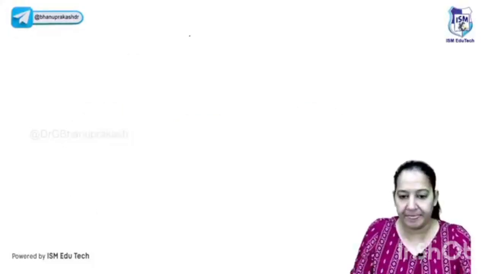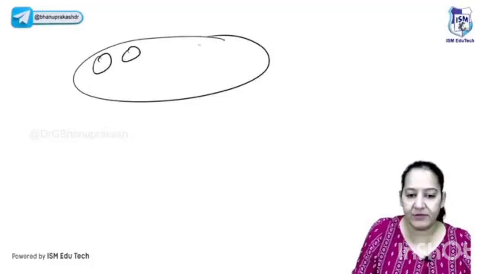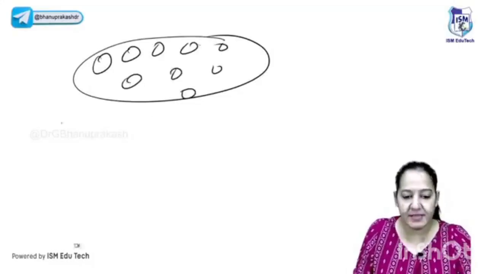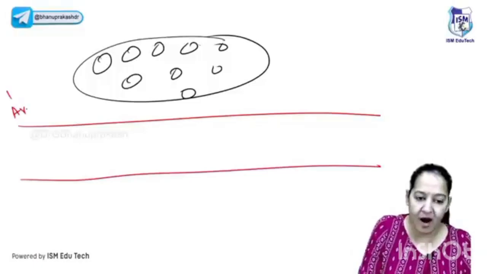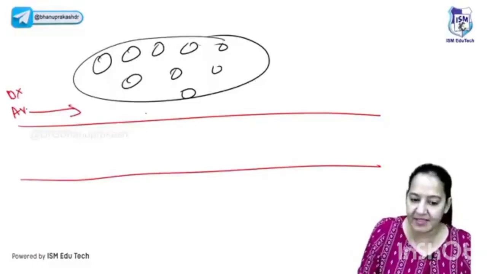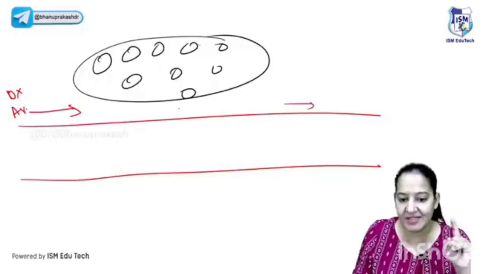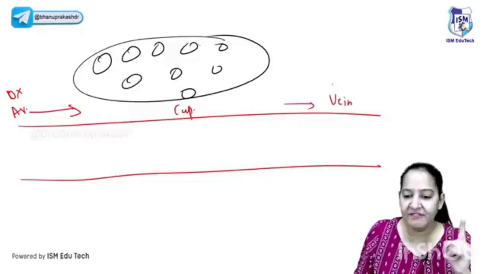So let me draw an organ. Imagine this is any organ of the human body. These are the cells of the organ. This is the blood supply. So this is the pure blood. This is the artery, the pure blood. In the artery, pure or oxygenated blood is coming here. See the arrow. It is coming towards here. Here, exchange takes place and it converts. This is the capillary. And here it is converted to vein. In the vein, it is deoxygenated blood.